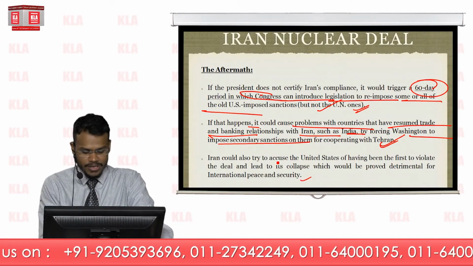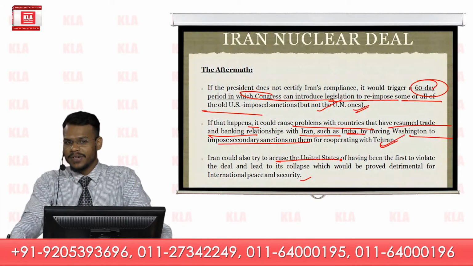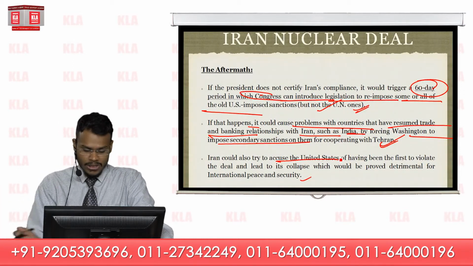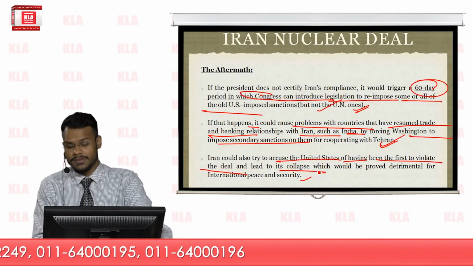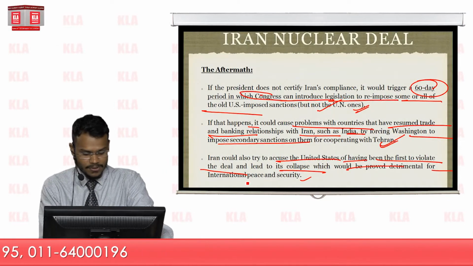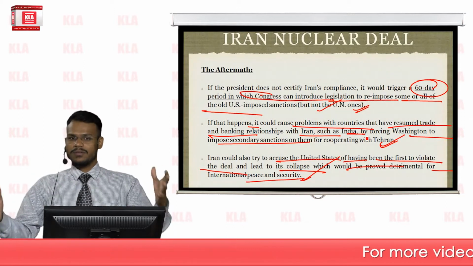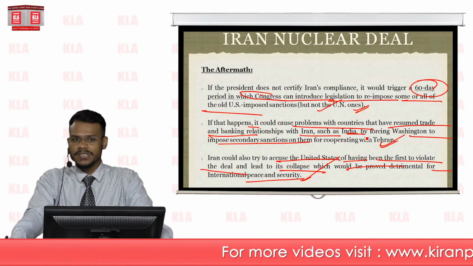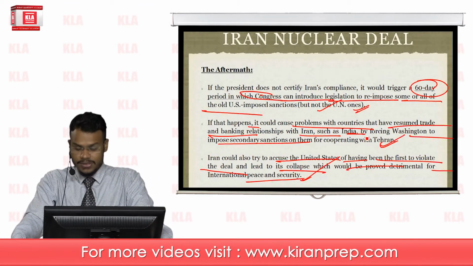It could also destabilize the Middle East significantly, because it would allow Iran to accuse the United States of having been the first to violate the deal and lead to its collapse, which would prove detrimental to entire international peace and security. So this has very dangerous implications. If it comes into picture, there would be very dangerous implications.